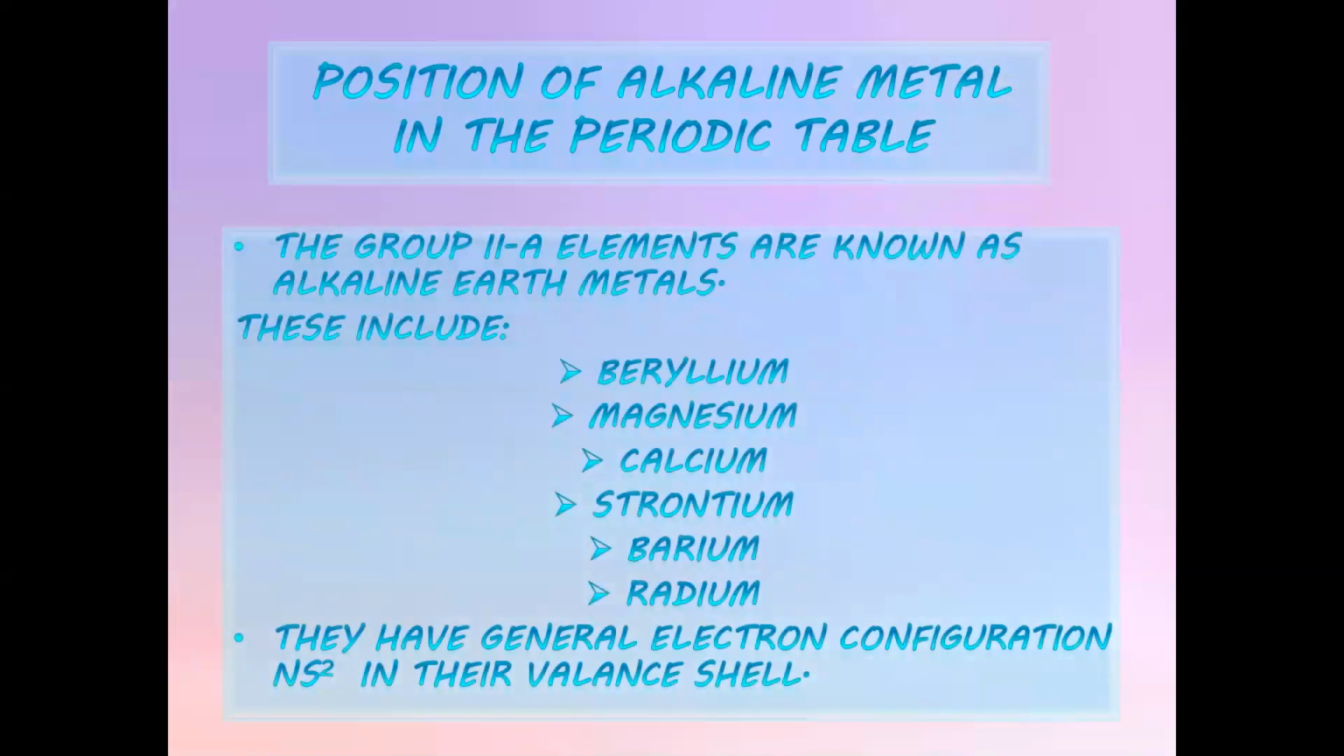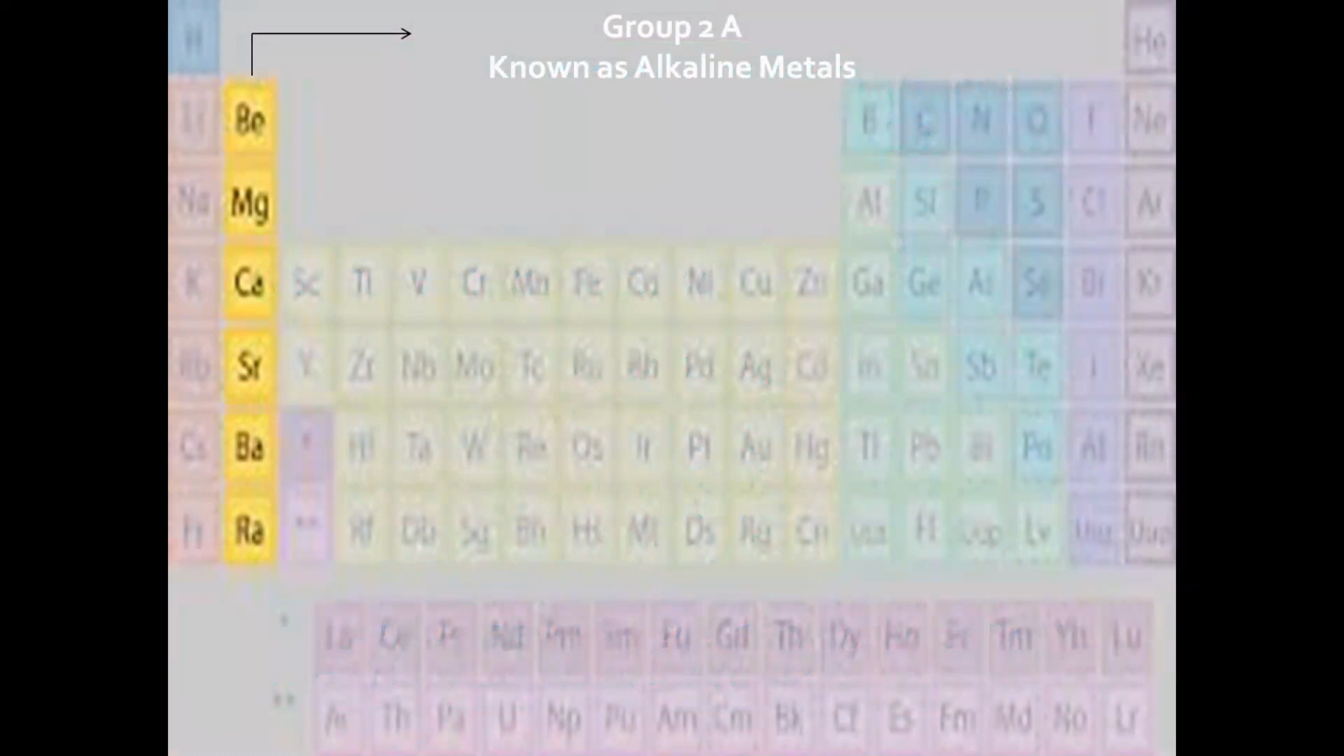Now we are going to discuss position of alkaline earth metals in the periodic table. The group 2A elements are known as alkaline earth metals. These include beryllium, magnesium, calcium, strontium, barium, and radium. As you all know, they have general electronic configuration ns2 in their outermost shell, which is also called valence shell. The highlighted area in this periodic table is group 2A.